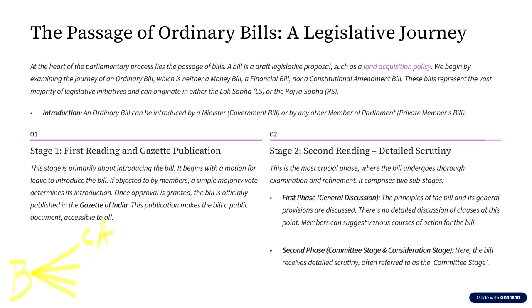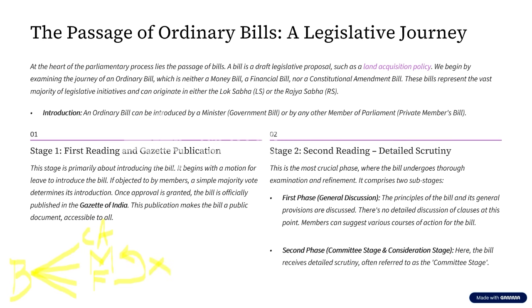The second type of bill is the bill that deals with money related aspects, and this we call a money bill. The third type of bill is what we call a financial bill. This financial bill is also a bill that deals with money related things, but these things are not found in the money bill aspects.